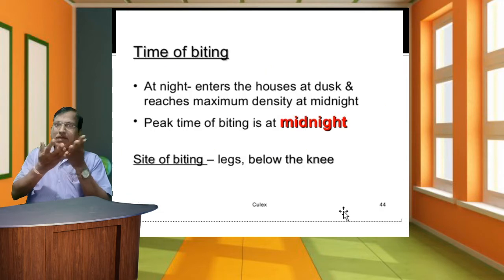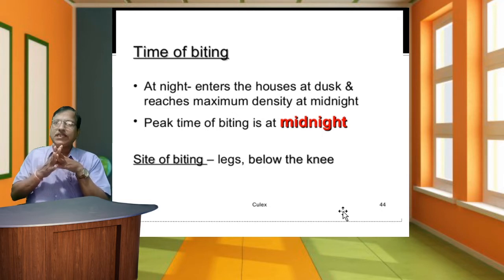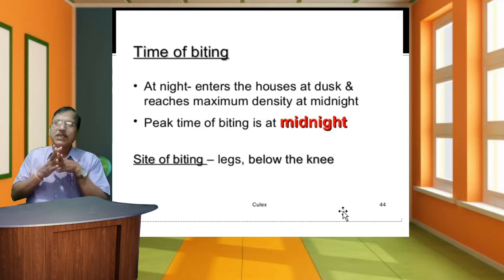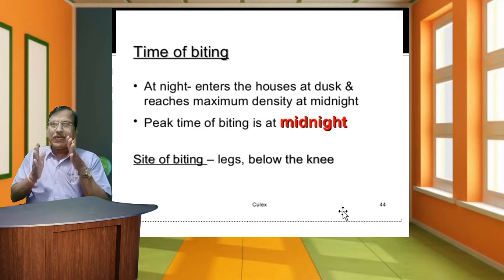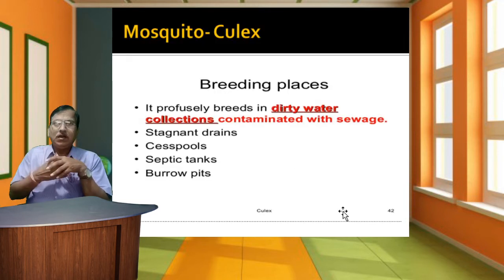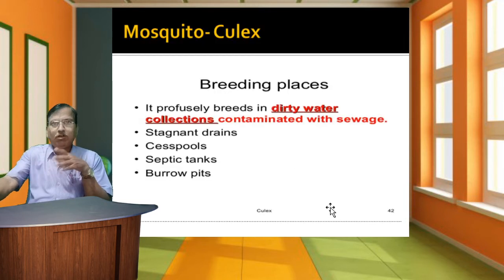Regarding the biting time, the Culex mosquito bites at night, enters houses at dusk, and reaches maximum density at midnight. The peak time of biting is midnight, and it bites hosts as well as human beings. As for the site of biting, especially the leg below the knee is a specific part of the human body that is bitten by the Culex species.